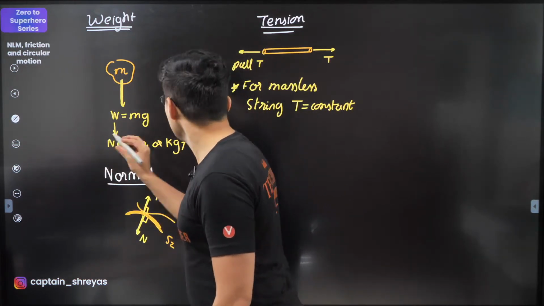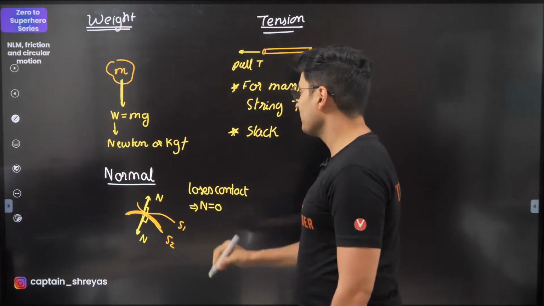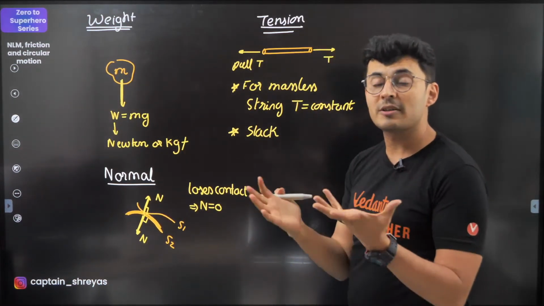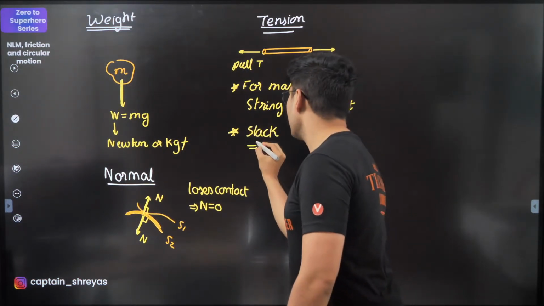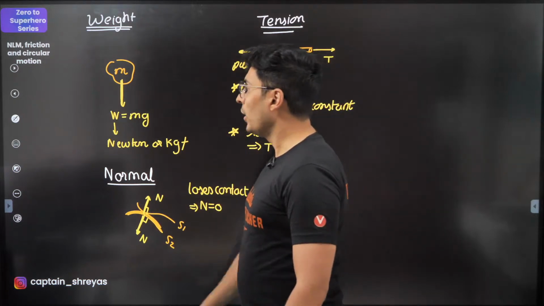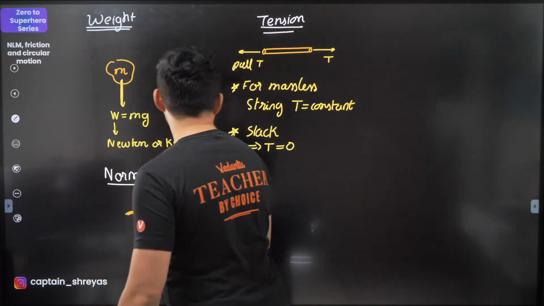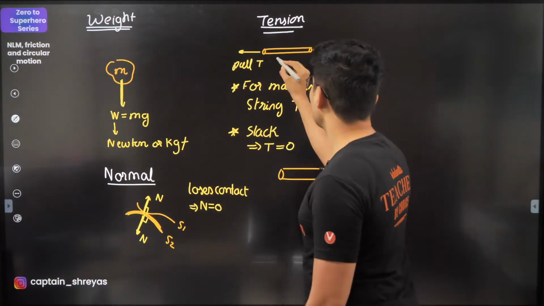Next important point: the moment they use the word that it is slack, or the string becomes loose, it just means that the tension has become 0. Keep this in mind. Also, you might see certain problems where the string itself has mass.